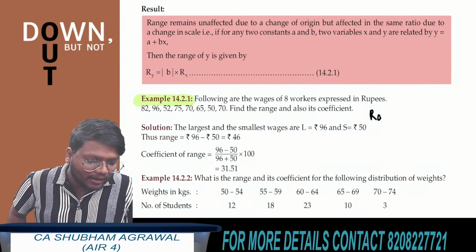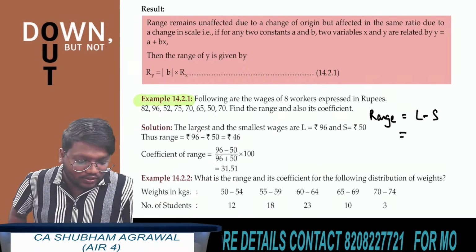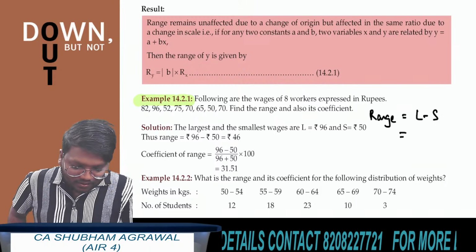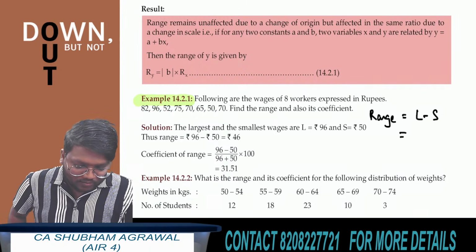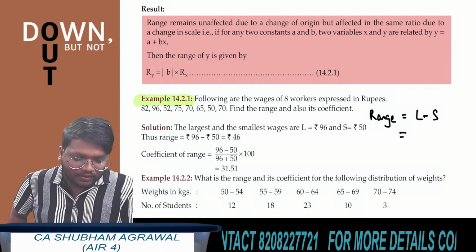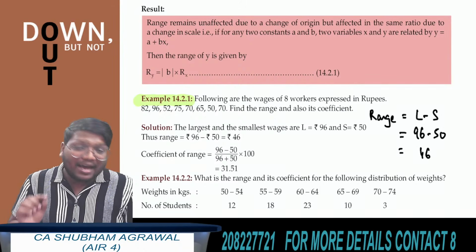Largest value minus smallest value. What is the largest value and what is the smallest value in this question? I think your largest value is 96, correct? Okay, largest value is 96. And what is the smallest value? Smallest value is 50. So 96 minus 50. 96 minus 50 is what? 46. But the answer is not 46.